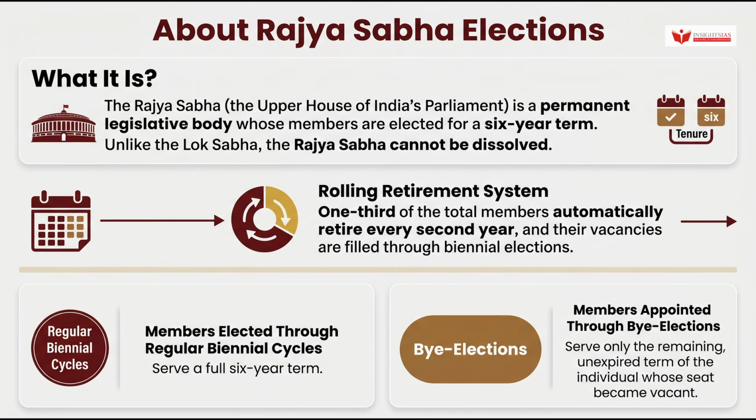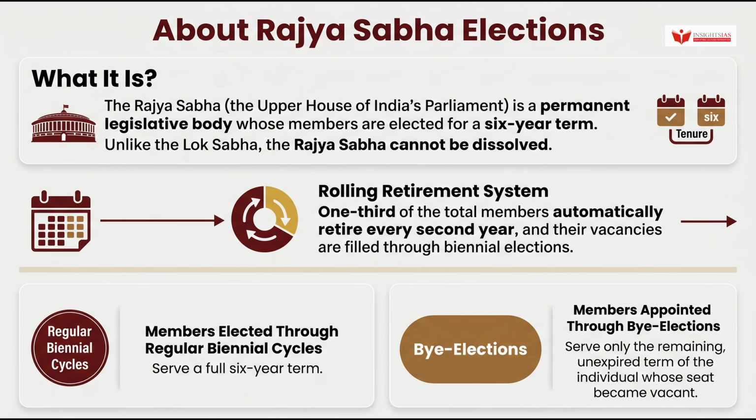So what is the Rajya Sabha? It is the upper house of India's parliament and a permanent legislative body whose members are elected for a 6-year term. Unlike the Lok Sabha, the Rajya Sabha cannot be dissolved. To maintain administrative continuity, a rolling system is used where 1/3 of the total members automatically retire every 2nd year and their vacancies are filled through biennial elections.